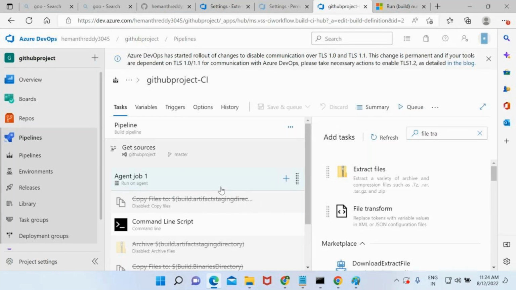As of now, I'm just writing the code. Let's consider it's a .NET application. This application should be available all over the world. If I just keep it here, is it going to be available for everyone? No. I want to take this package and deploy it on top of the server. So once anybody tries to browse that server, they will be able to get that application on their system.